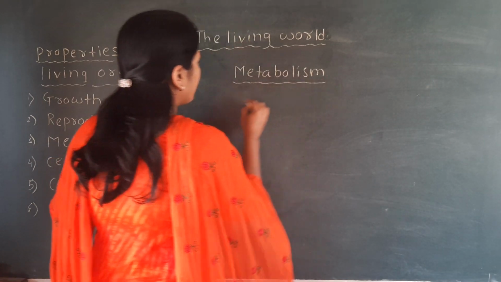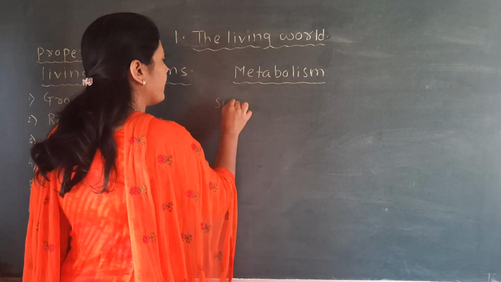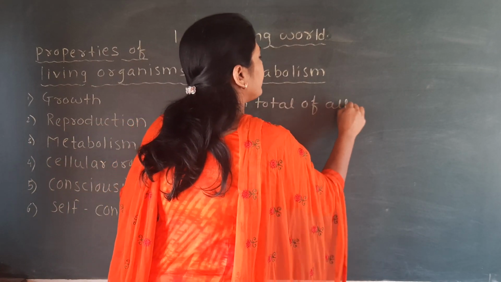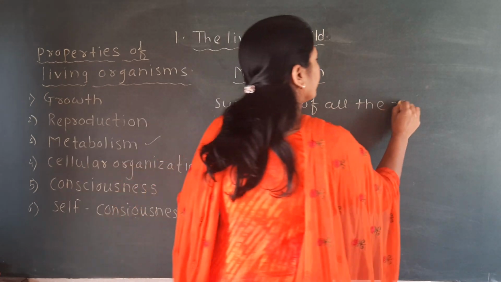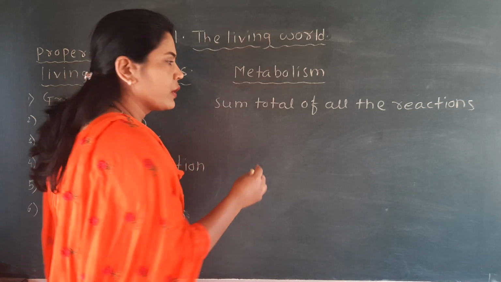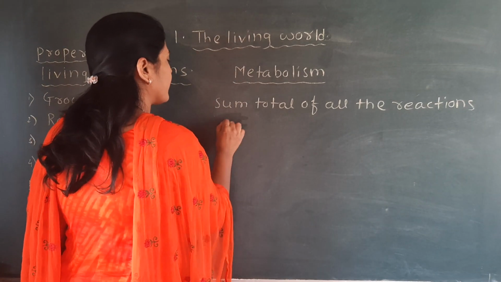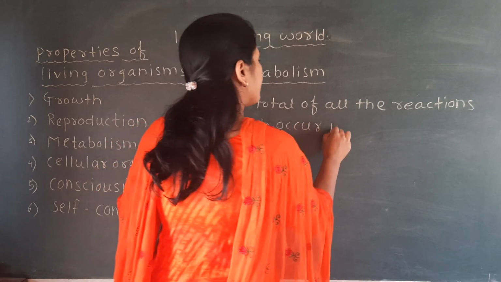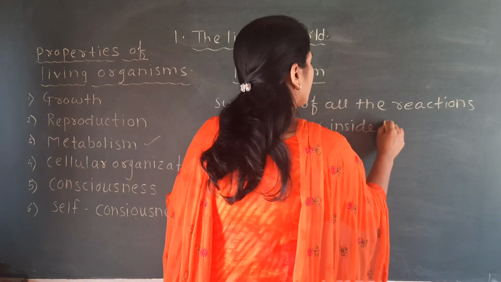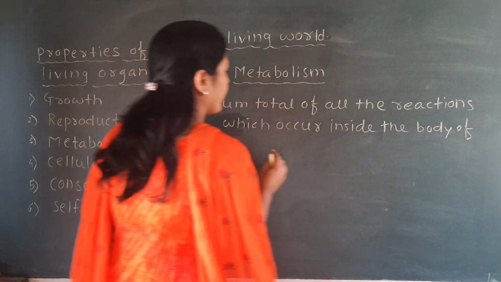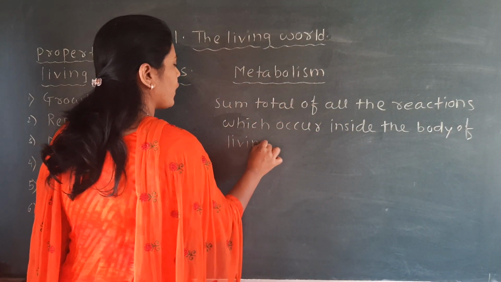Metabolism is the sum total of all the reactions which occur inside the body of living organisms.